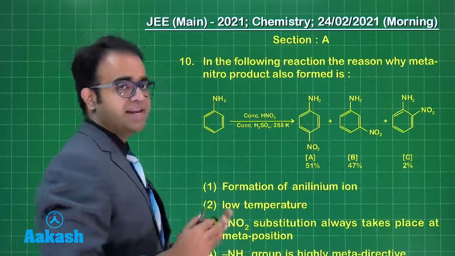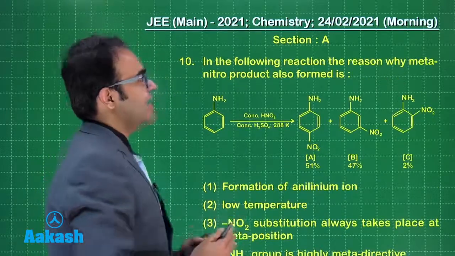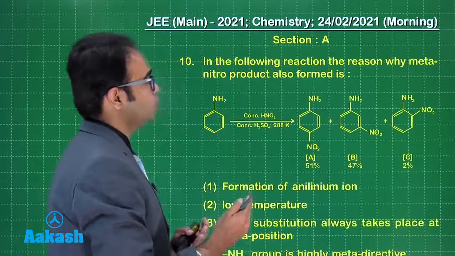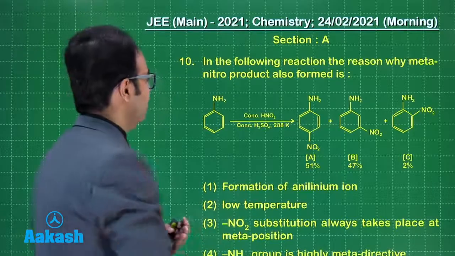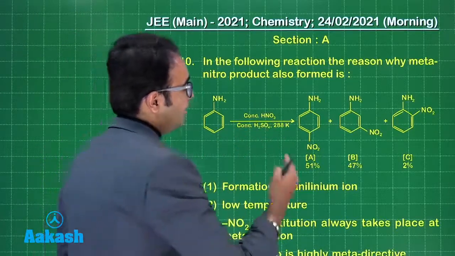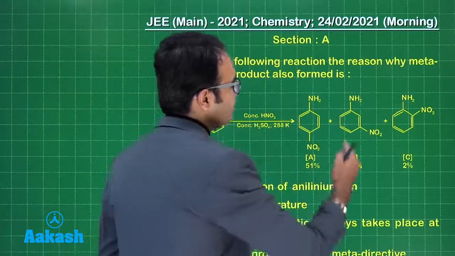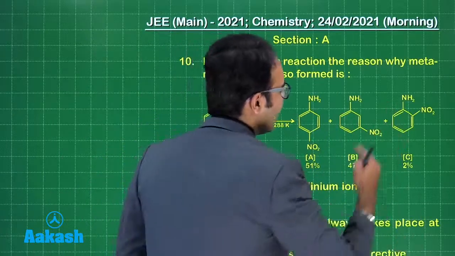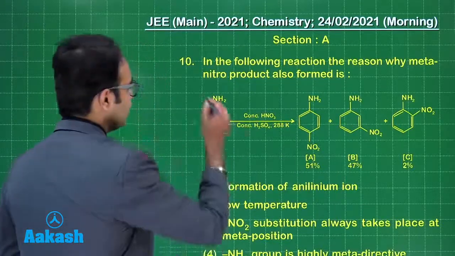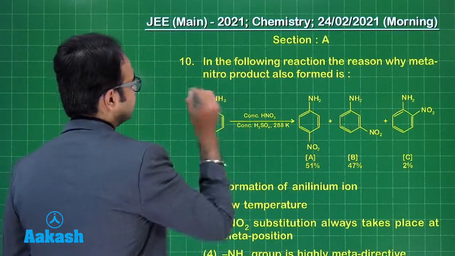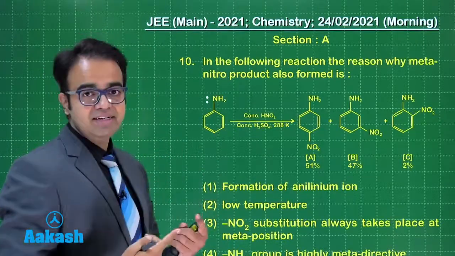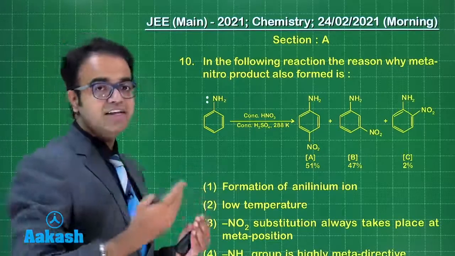Again, a question from organic chemistry. In the following reaction, the reason why the meta nitro product is also formed is... we have aniline treated with conc HNO3, conc H2SO4, giving you paranitroaniline, metanitroaniline, and orthonitroaniline. We know that there is a lone pair on nitrogen. Because of that, it will act as ortho-para-directing, that is, it is an activating group.